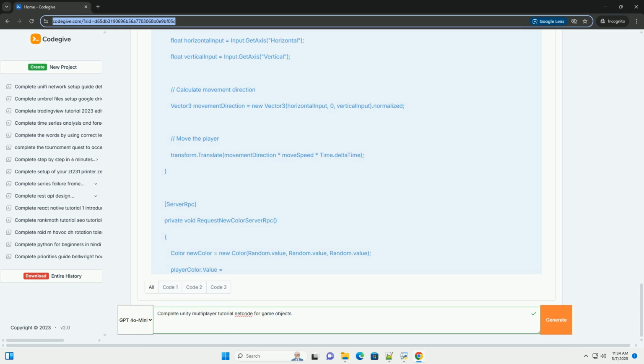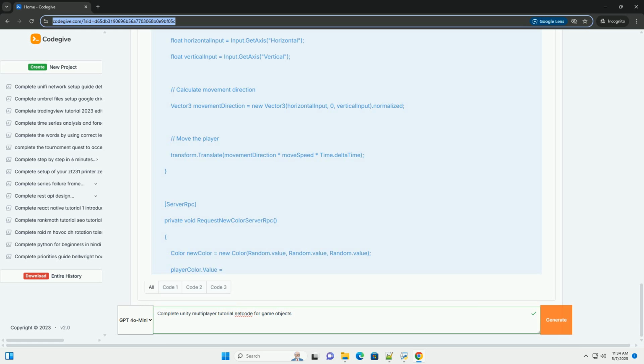4. Create a player prefab. Right-click in the hierarchy window. Select 3D Object, Cube, or any other simple shape. Rename it Player. Add a Network Object component to the Player GameObject by clicking Add Component in the Inspector window and searching for Network Object.